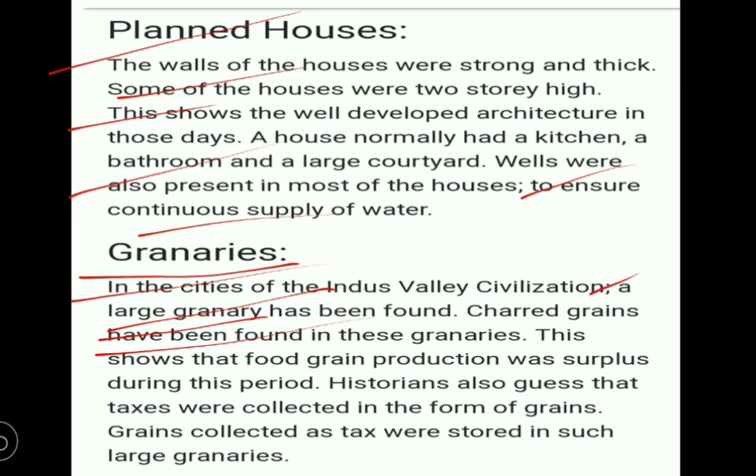So surplus food grain production means the excess of food grains they were producing during agriculture, and these excess crops were stored in the dug wells, and these wells were covered with rock slabs. And historians also guess that taxes were collected in the form of grains. So grains collected as tax were stored in some large granaries.